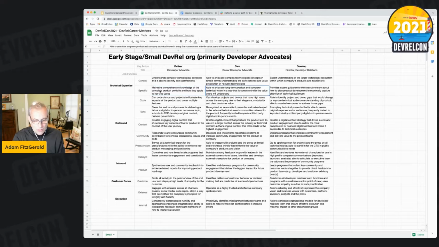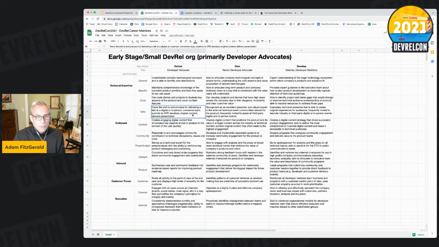At the next more advanced level, you would be saying able to articulate long-term product and company technical vision in ways consistent with the value users will understand. That's on top of understanding the product portfolio. And then at the director level, it'd be providing expert guidance to the executive team about how to plan product development to maximally capture attention of technical audiences. So you can see there's different levels of expectations across the row by the job level at the top. You can go down each of these individual rows, and hopefully the language is clear enough that people can understand it, and then differentiate between one level and the next.